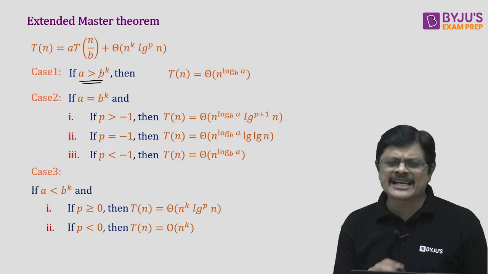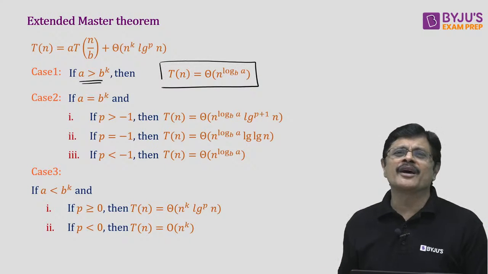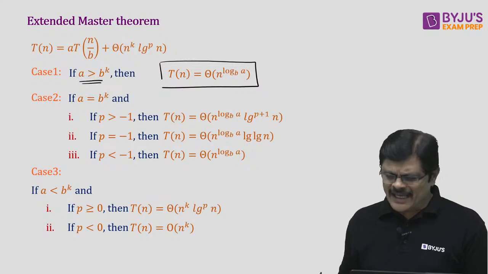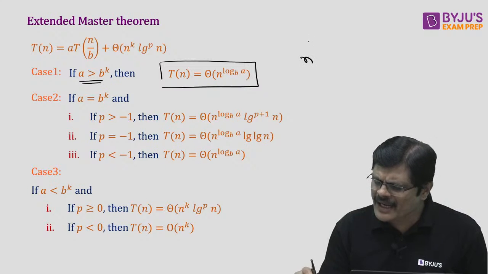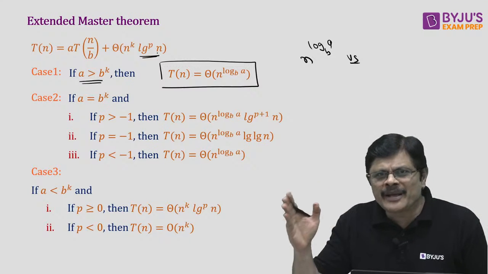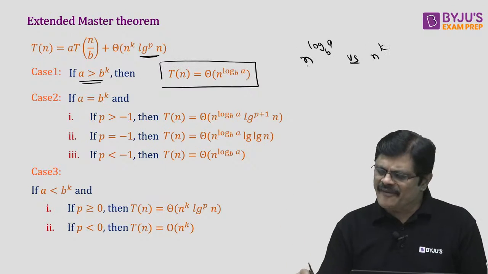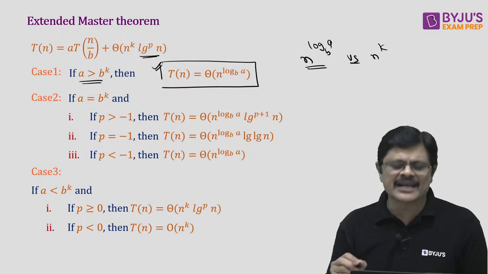So directly T(n) is n power log A to the base B. Here also you compare n power log A to the base B with n power k, keeping the log power p aside. If it is dominating, directly this is the answer.